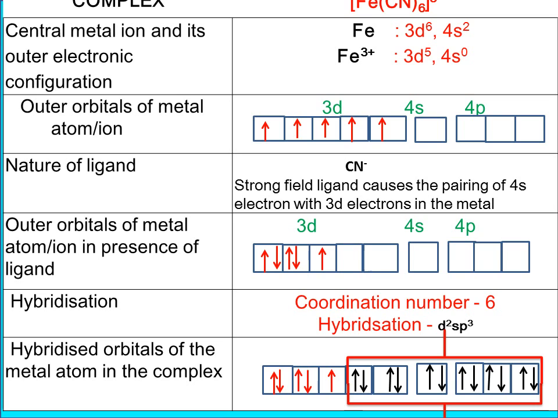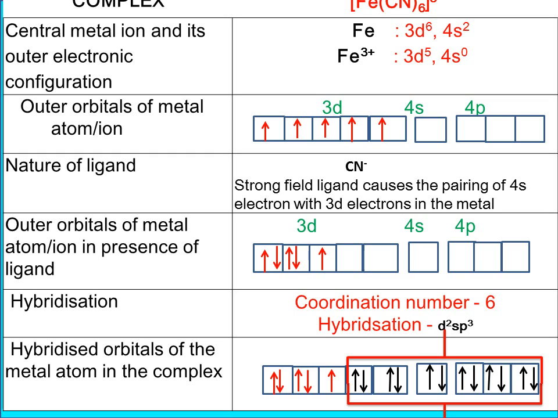Now let us see a complex with coordination number 6, for example, [Fe(CN)6]3-. What is the atomic number of iron? It is 26. So the electronic configuration will be 3d6 4s2. In [Fe(CN)6]3-, the oxidation state of Fe is +3. So Fe becomes Fe3+. Now 2 electrons from the s orbital go out and 1 electron from the d orbital goes out. So you have 3d5, a perfect half-filled configuration.